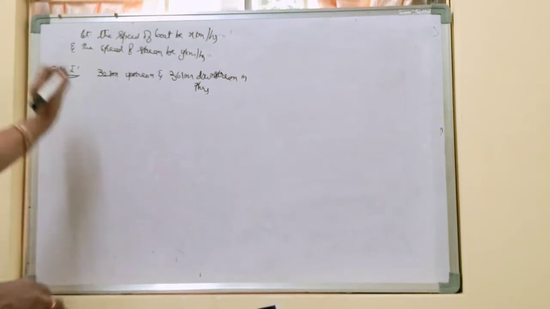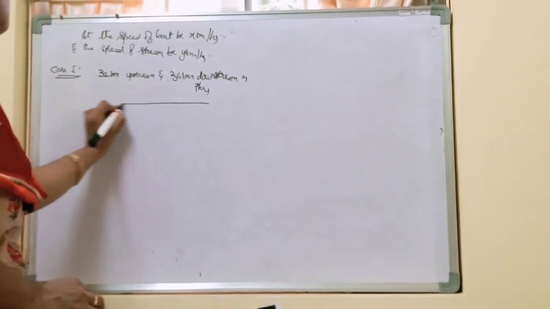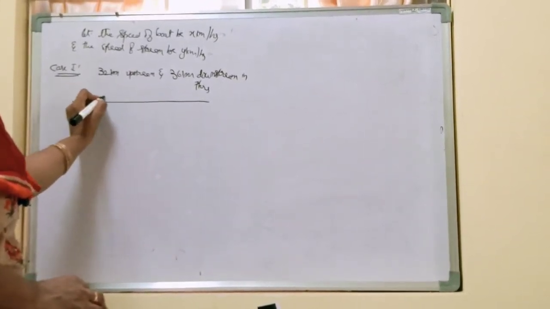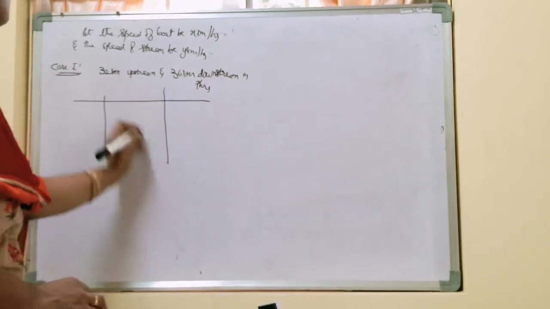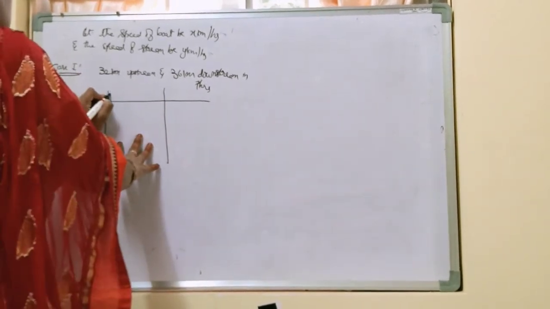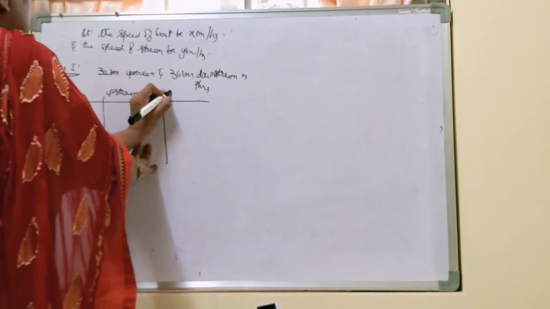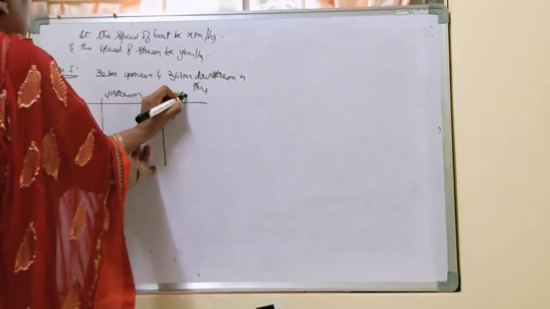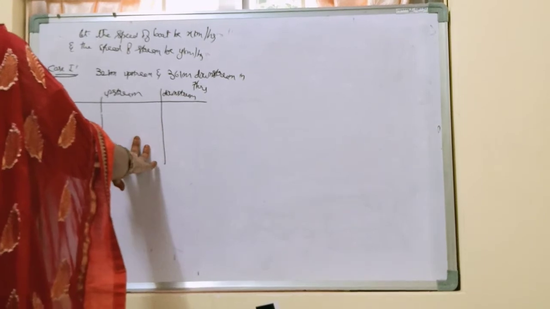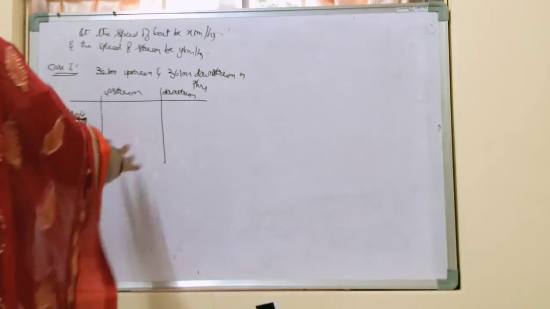Okay, so upstream, downstream. What is the distance covered here?